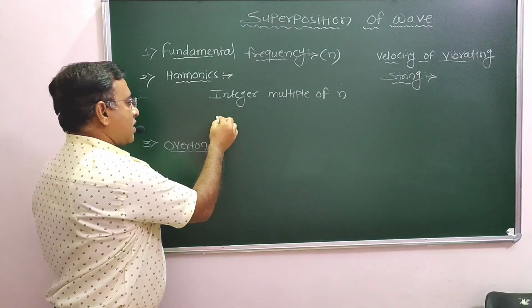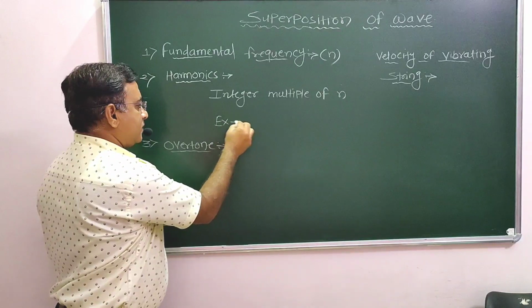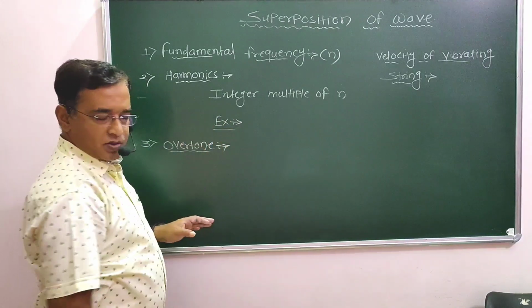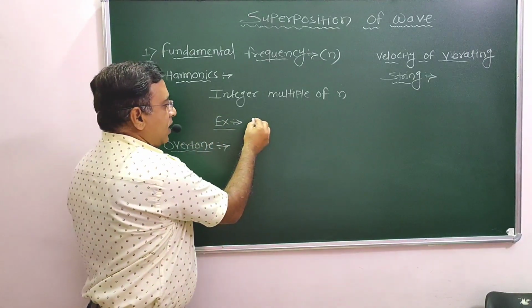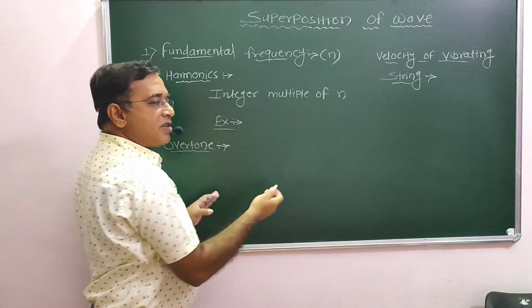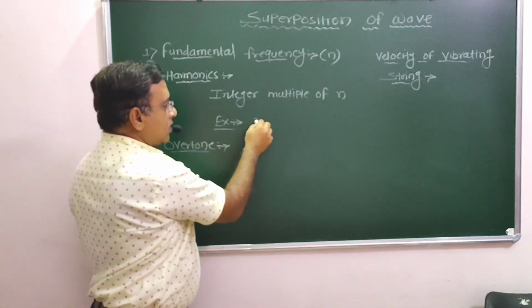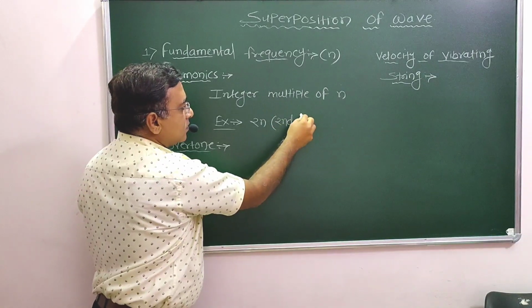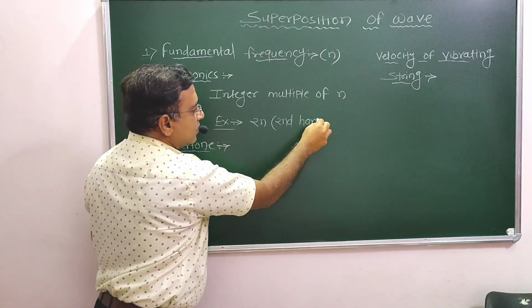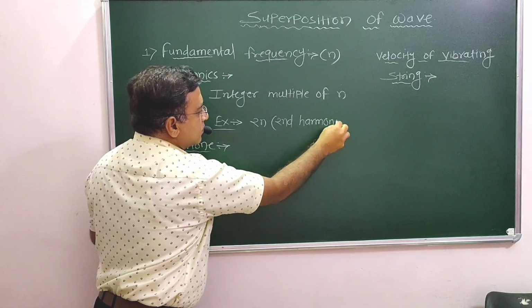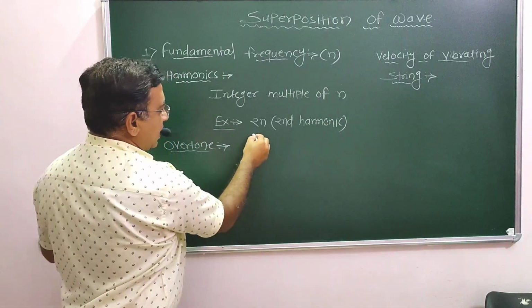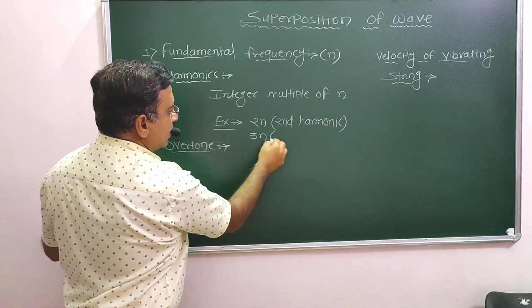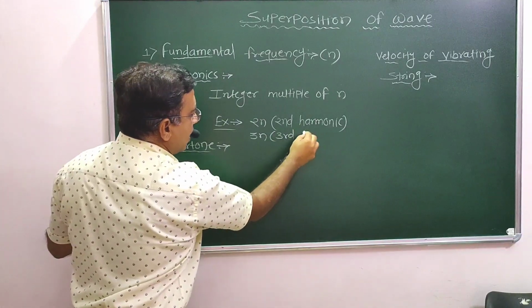Let us see an example. If the fundamental frequency is N, then 2N is known as the second harmonic. Then if it is 3N, it is the third harmonic.